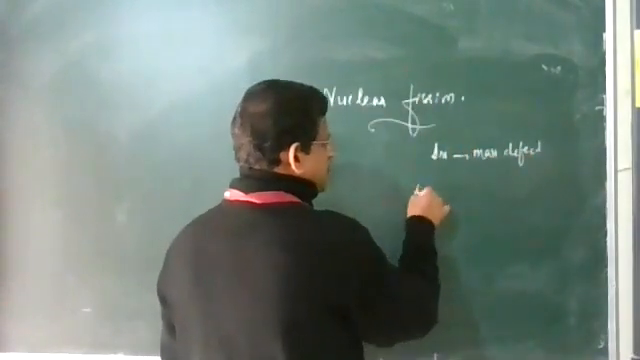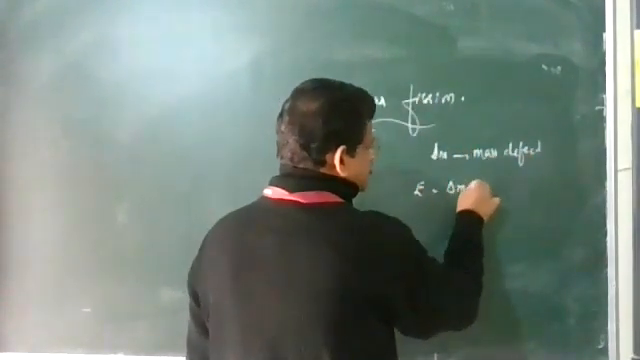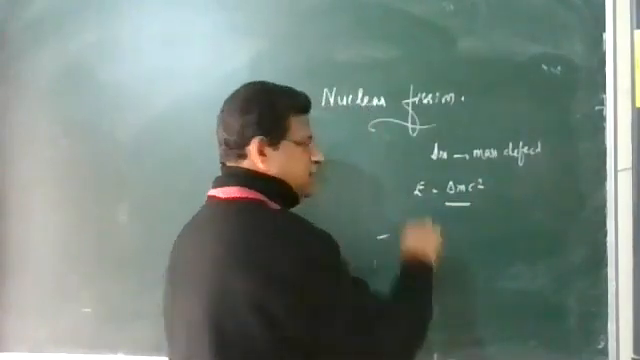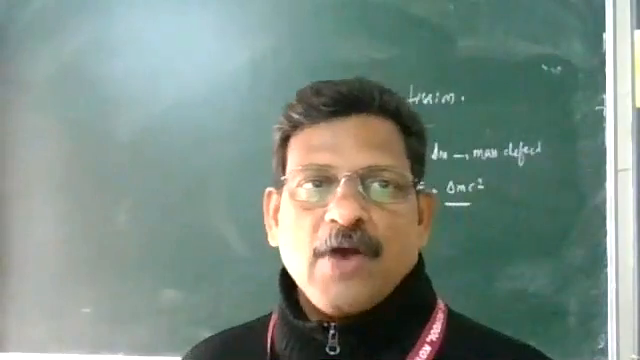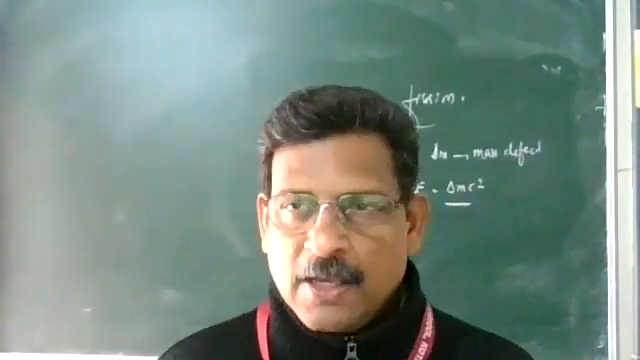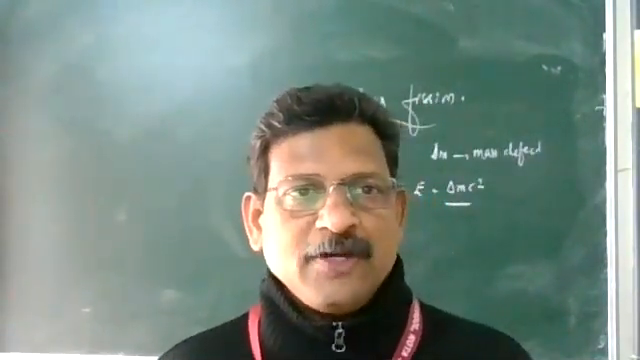And energy released is equal to delta mc square. When energy is released in all these reactions, this energy we call Q, the value of energy. So there are different types of fission reaction.